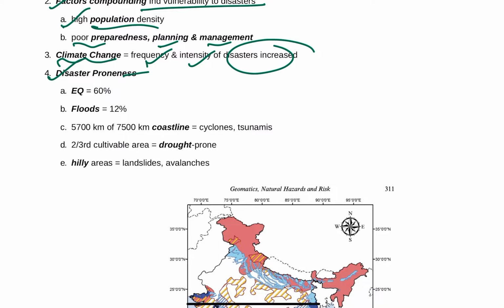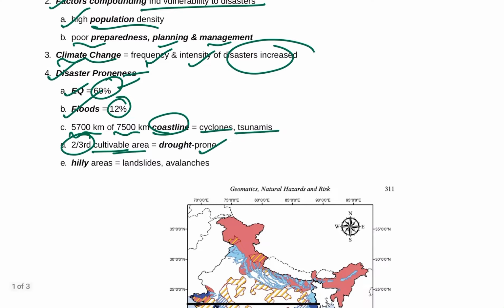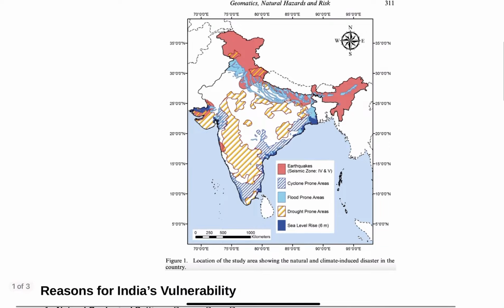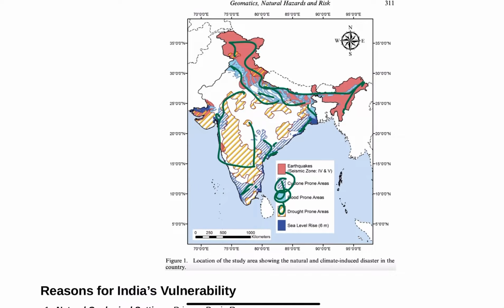Now, disaster proneness of India: 60% of the landmass is prone to earthquakes, 12% prone to floods, and 5,700 kilometers out of 7,500 kilometers of coastline is prone to cyclones and tsunamis. Two-thirds of the cultivable area is drought prone. Hill areas have landslides and avalanches. We can see here the earthquake zone, all the Himalayas, and the cyclones over here. Flood prone areas are mainly the northern plains and some parts of the coastal plains, and drought prone areas are mainly peninsular India, Gujarat, some parts of Ladakh, and Jammu and Kashmir. And sea level rise is an issue on the east coast and west coast.